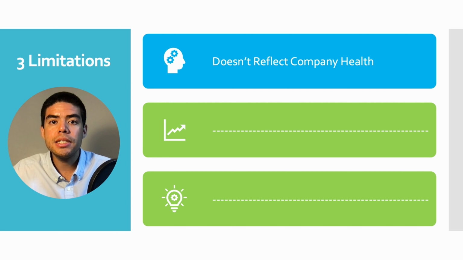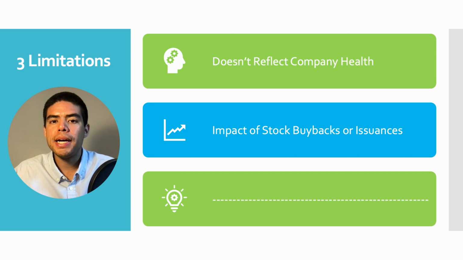The last and important step is to consider the limitations of market capitalization. The first limitation is there is limited insight into a company's financials. Market cap is based solely on stock price and the number of outstanding shares, not on a company's financial health, profitability, or debt levels. For example, a company might have a high market cap, but also significant financial problems or high levels of debt.